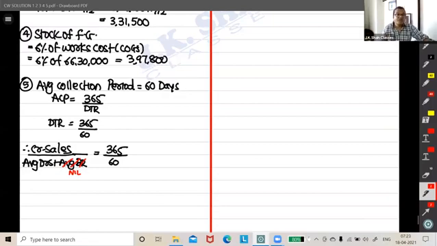Even can we do average debtors? Is it possible to do average debtors? Yes or no? No, sir, not possible. Do we know opening debtors? No. So the only option is to assume opening is equal to closing, and replace the average by closing. You recollect we have done this in estimation of working capital. No data provided, what do we do? We do opening is equal to closing. If opening is going to be equal to closing, then obviously average will be same as closing, right? So here, instead of saying average, I would say closing, right, people?